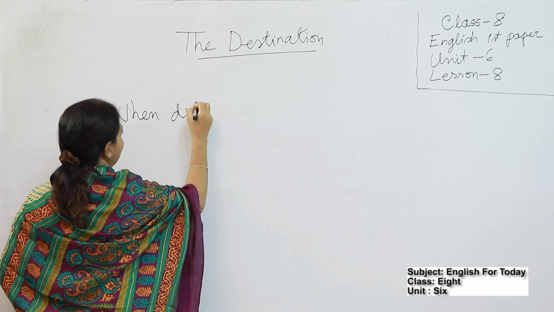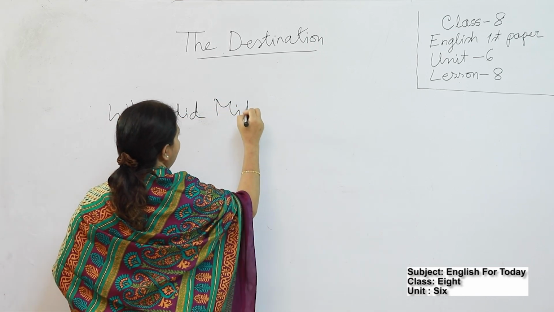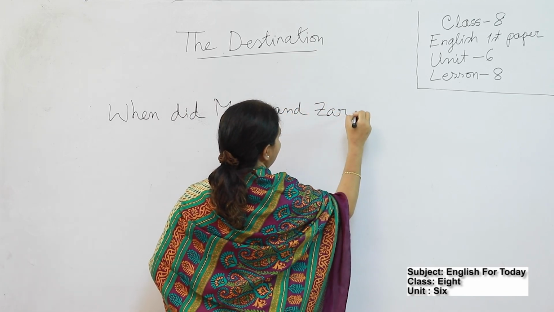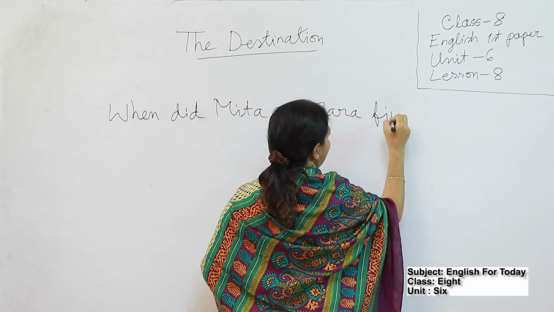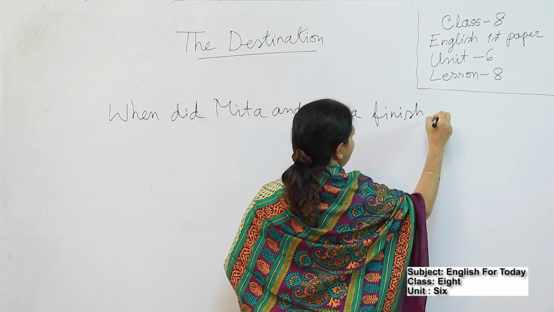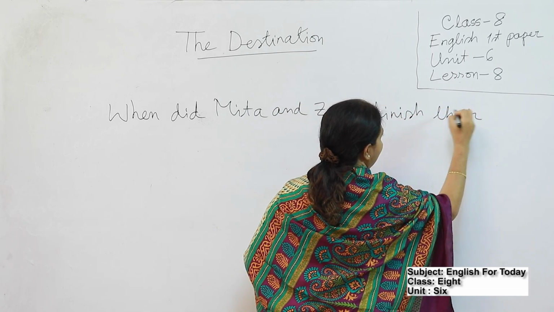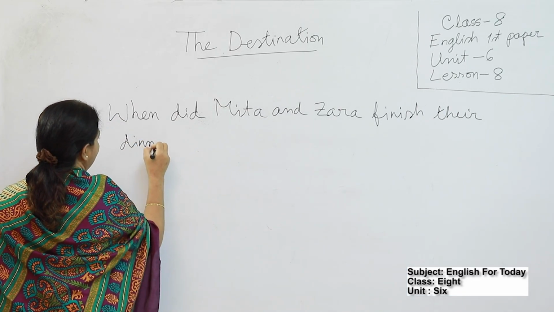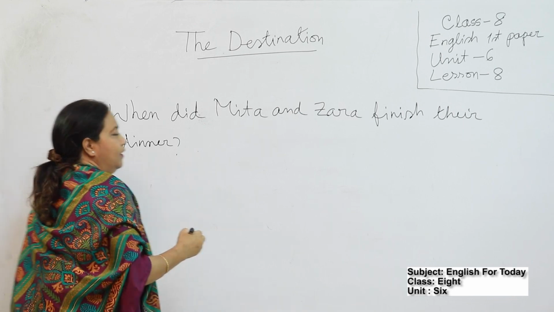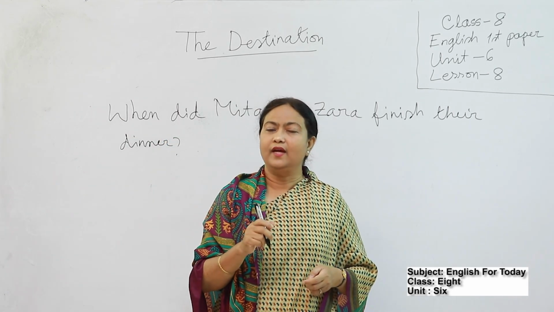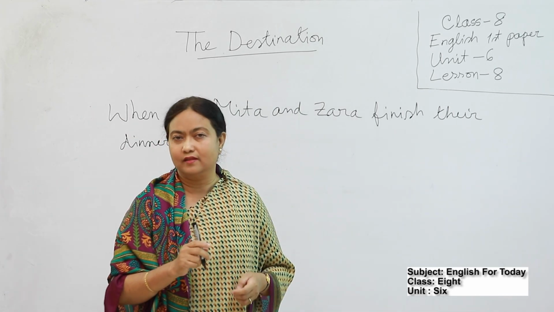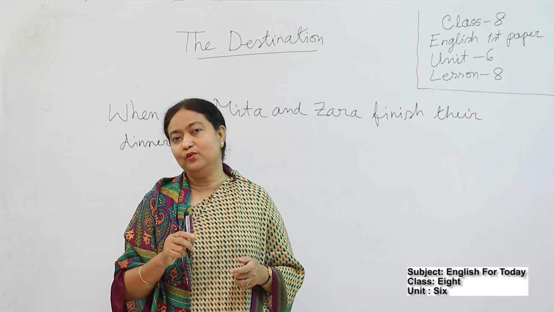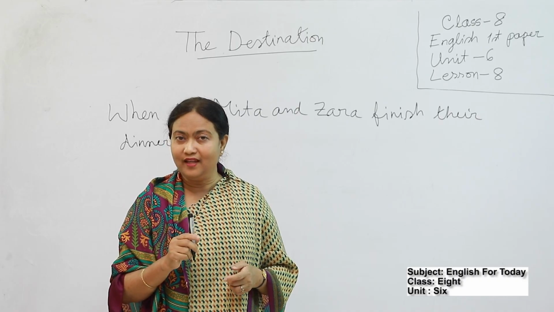When did Mita and Zara finish their dinner? After reading you have to answer this question, and at the same time you have to look at the new vocab.